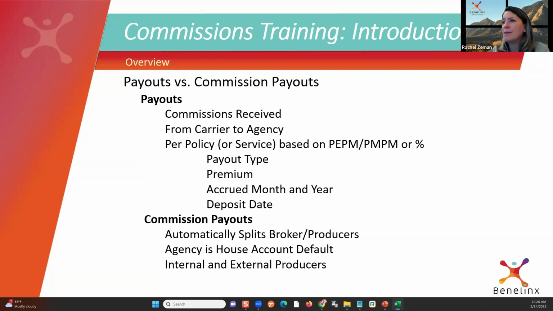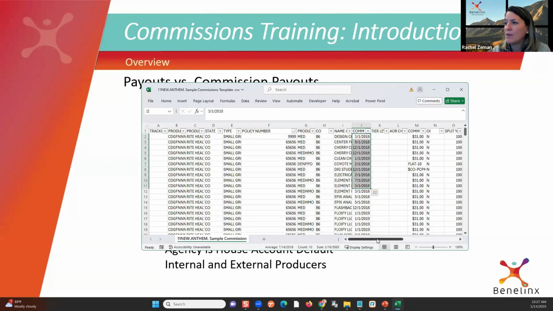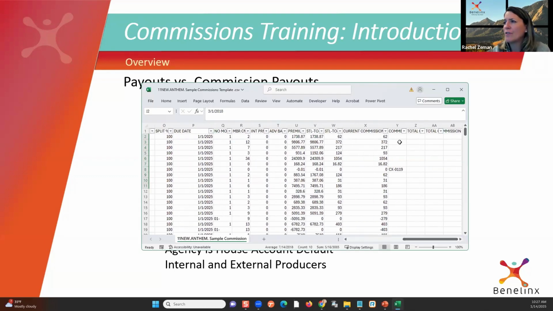Briefly, terminology: payouts versus commission payouts. We're changing our terminology. This is the last time we're doing it, I promise. But for now, this is what it says. This is the way that the records are defined. These are objects, payouts. That's what's received from the carrier to the agency, right? These are the entries that we can see here. Here's an example, right? Total amount received from the carrier over here, right?